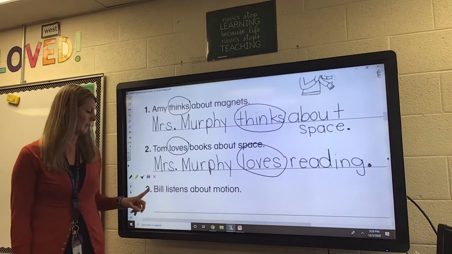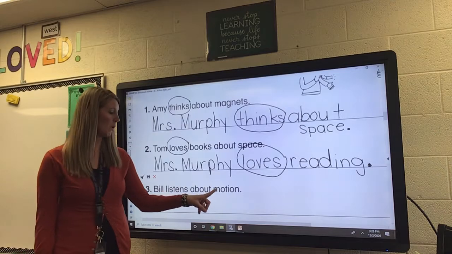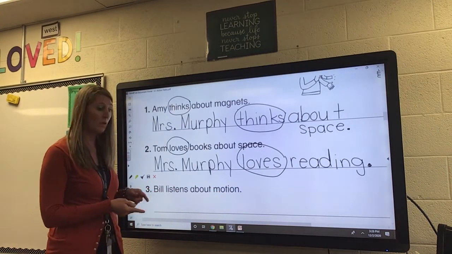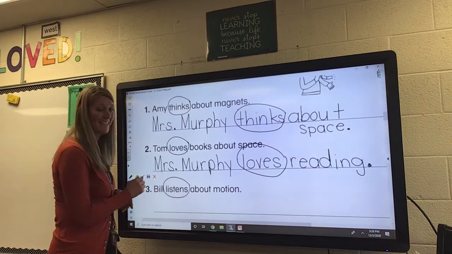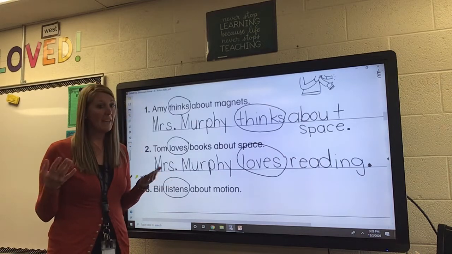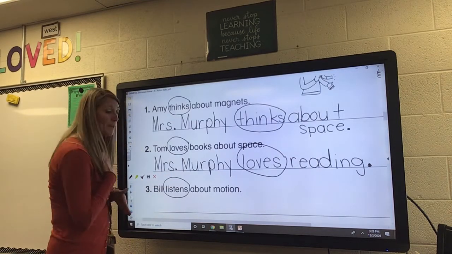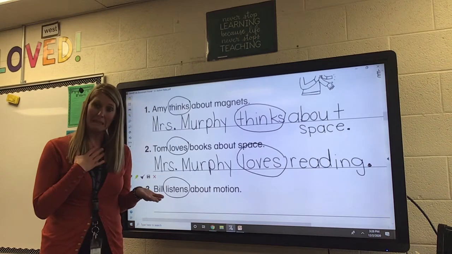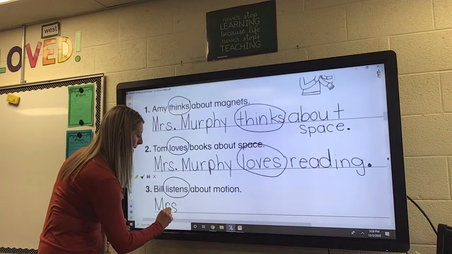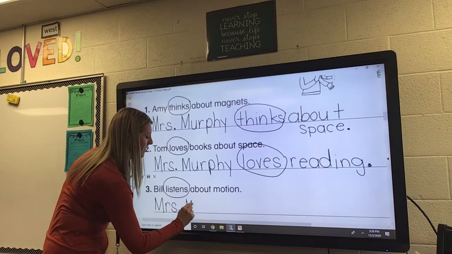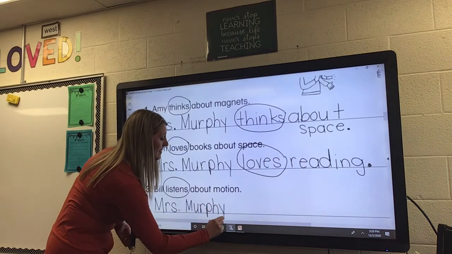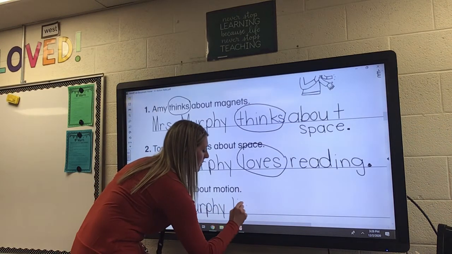And the last one, Bill listens about motion. Now, who is this sentence about? Oh, it's about Bill. What is he doing? He listens. That's the verb. Now that one's hard to see. It's hard to see people listening, but that is the verb. So I'm going to write a sentence about Mrs. Murphy. I'm going to say Mrs. Murphy listens for the bell.